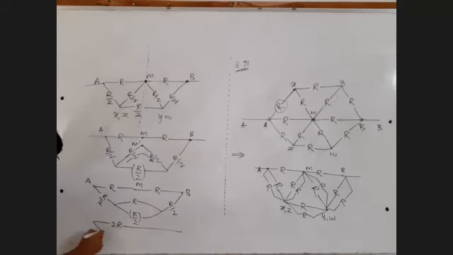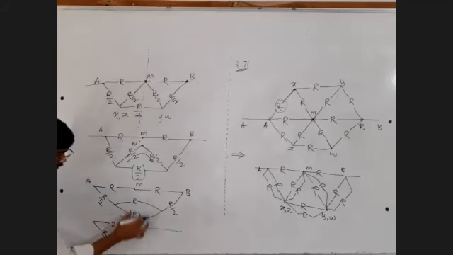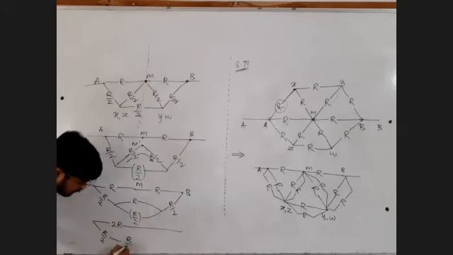This is R by 2 as it is. Then this R by 2 and R in parallel. You can do R1 R2 upon R1 plus R2, absolutely fine. Or you can call this X and this 2X. X and 2X in parallel gives 2X upon 3. 2X means this value, so that will be R upon 3.